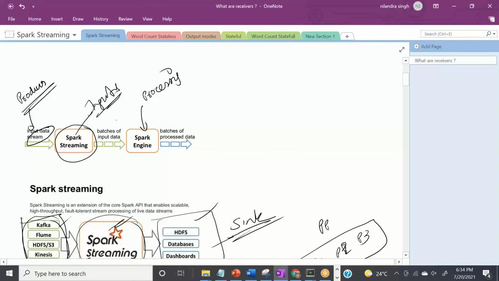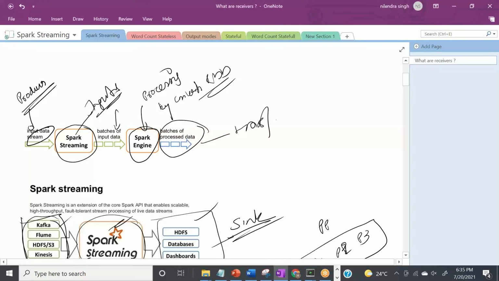We are ingesting them here, converting them into small batches, and then the Spark engine is processing them using RDD processing by converting them into RDDs or something like this, right? And then obviously this batch of processed data can be stored to HDFS or S3 or somewhere else, or even can be shown to the console. Okay. Now things are very clear. We went one more step ahead: Spark Streaming divides the streaming data into small batches.